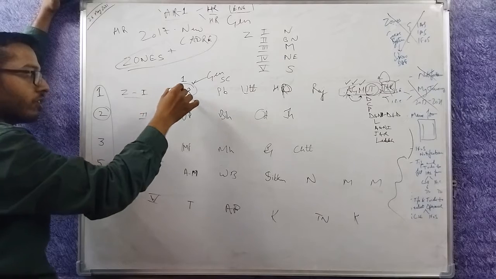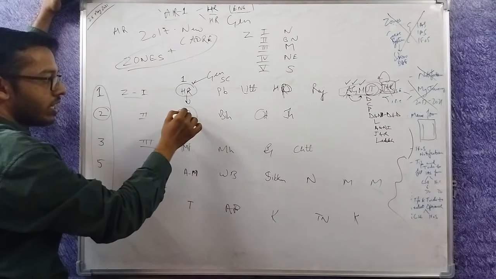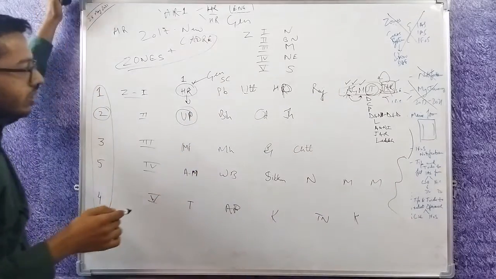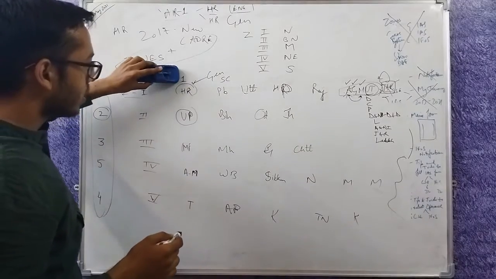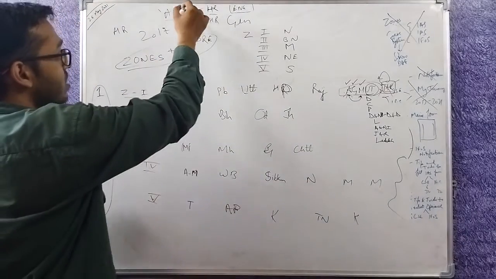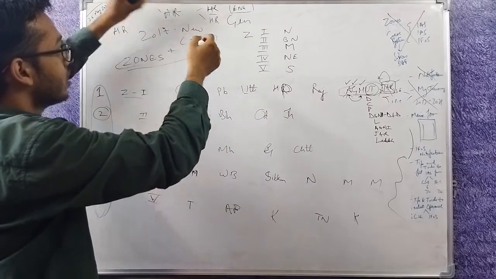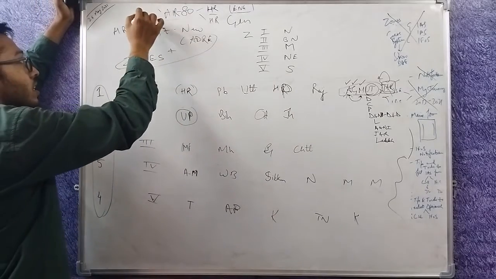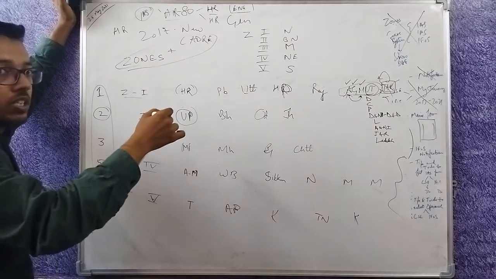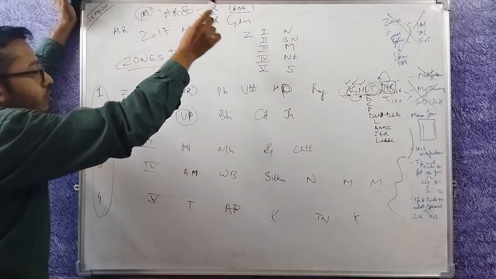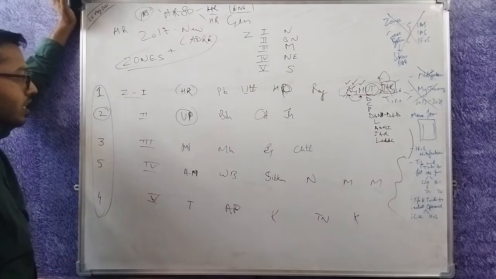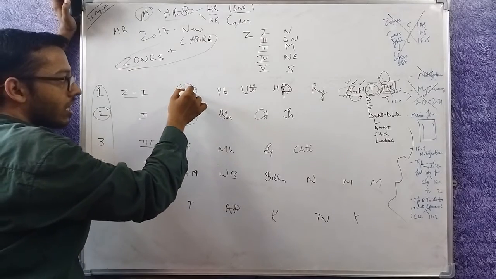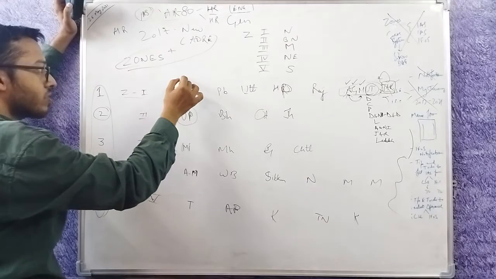Second is this one, so the counter will go down. In this case, let's say UP is filled as the first preference. UP is a big state, it has a lot of seats, so this can get allocated. This is how the counter proceeds. So let's say the person has gotten in general category the last seat. Let's say at rank 80 IAS closes. So the person has become an IAS, the last IAS in the list, and that person is from Haryana and from general category. So how will the counter proceed? Let's say this is how the zones have been filled. So first the person will be seen, what is Haryana, what is zone 1 preference 1.